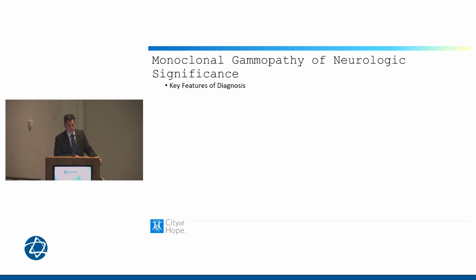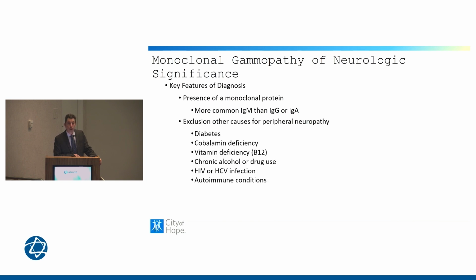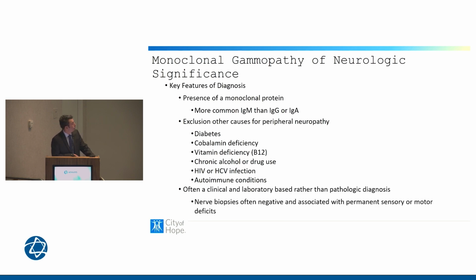So let's talk more about the monoclonal gammopathy of neurologic significance and key features. First of all, we need to have a monoclonal gammopathy, and it's more commonly IgM than IgA or IgG, but we'll talk about those diseases that include an IgG or IgA. This is really a diagnosis of exclusion. We want to be very careful that other causes or other illnesses and conditions are not contributing to neuropathy. And these are the classic ones here: diabetes, cobalamin deficiency or other vitamin deficiency, prolonged alcohol or drug use, HIV or hepatitis infection, and autoimmune conditions.